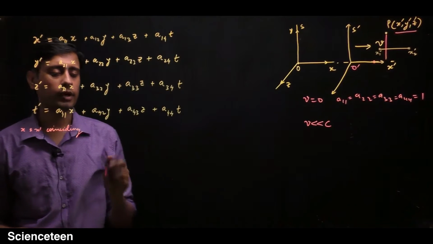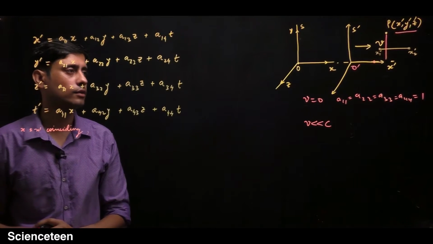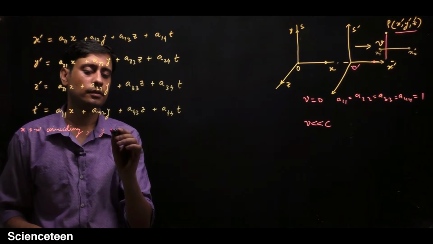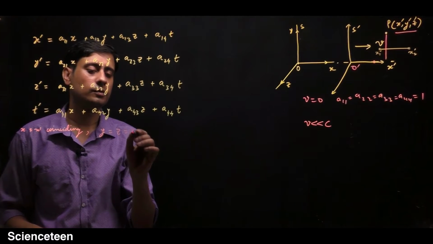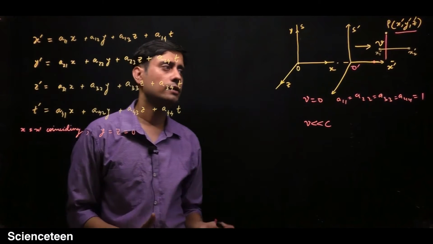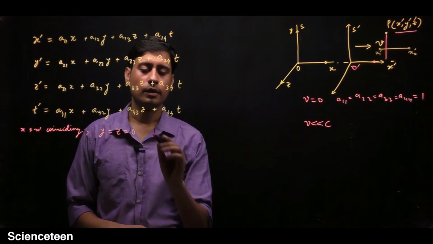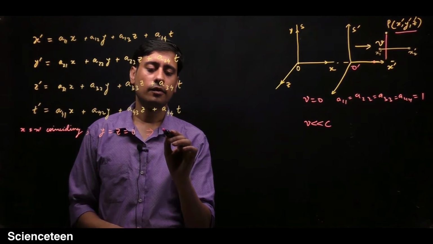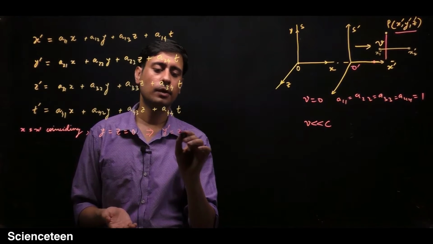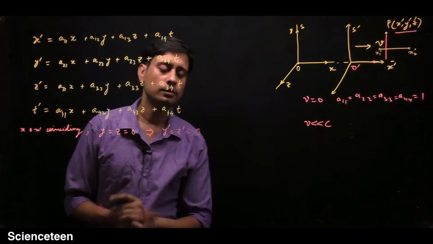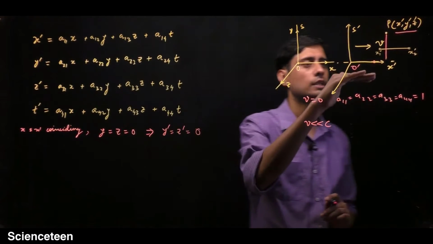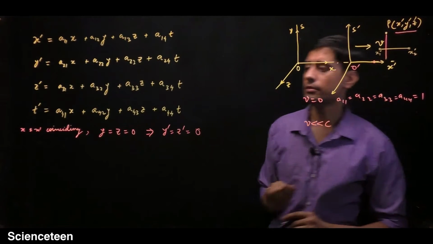For those points lying on the x or x prime axis, the y coordinate and z coordinate must be 0. So if y and z coordinates are 0 in the S frame, then this implies that in the S prime frame, y prime and z prime must also be 0, because these coordinates are not going to change, only the x coordinate is going to change.